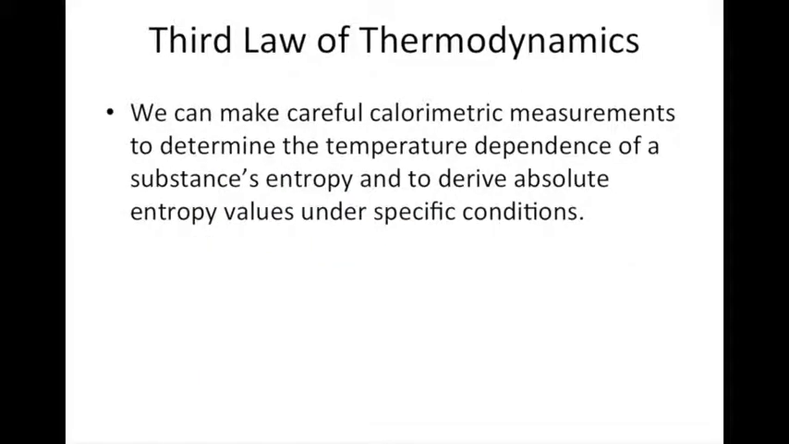So we can determine the absolute entropy of a substance if we make careful calorimetric measurements. Experimentally, we can determine the temperature dependence of a substance's entropy. So we can experimentally determine how entropy is related to temperature, and using this relationship we can derive the absolute entropy values for a substance. So we can tell the absolute entropy value for water or carbon dioxide at a specific temperature.